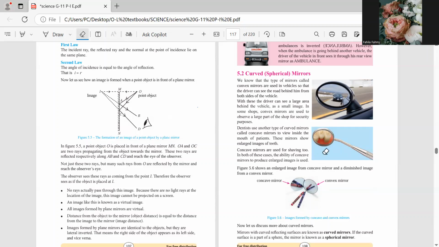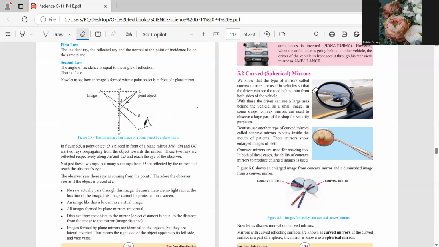Now, what do you think, Puta? The dentist, what kind of mirror should he use? Convex or concave? Concave mirror. Why? Because he has to see each and every part zoomed in so that he can observe the teeth very well. Then what about the vehicle rear mirrors?